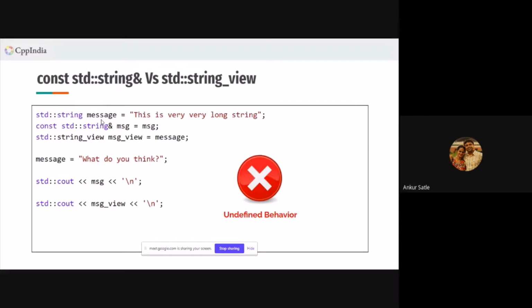But when you reassign in line 3, MSG view is there, and then you reassign in line 4 to a C string or a const char array, the message now points to this, which is allocated and placed by the compiler at a certain place. That's why the second print will behave differently. But the first one should be okay, because the first one says I'm a const referring to whatever message is referring to, so it should not go wrong there.